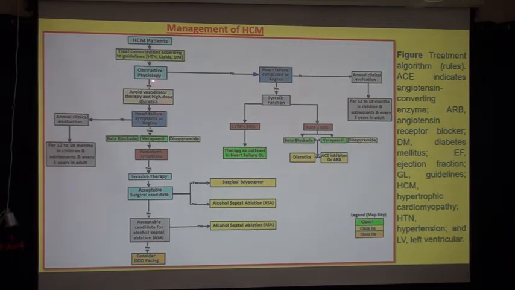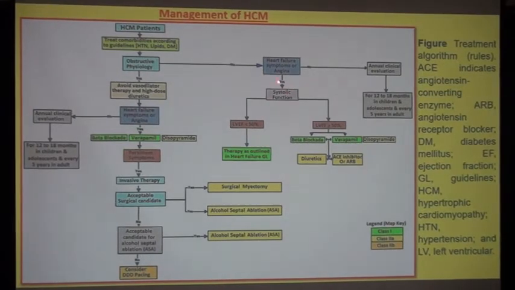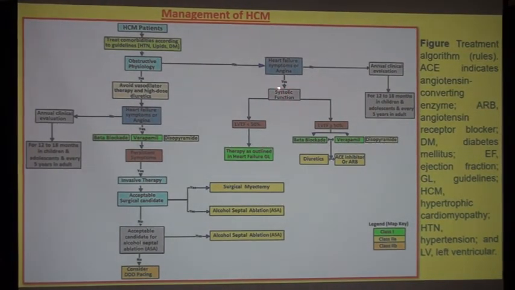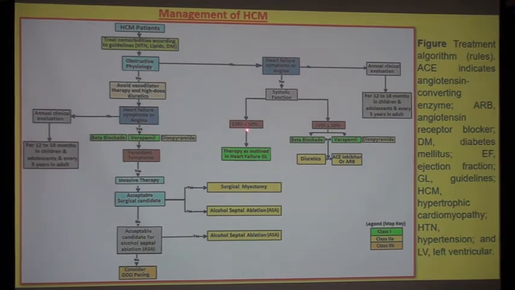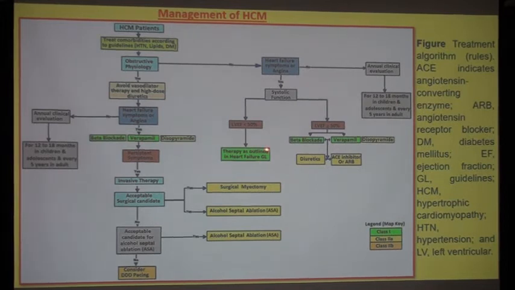Now, if you don't find obstructive physiology, then go for heart failure symptom and angina treatment. To treat heart failure symptom and angina, first assess systolic function by echo. If you find systolic function is decreased, meaning LVEF is less than 50%, then therapy as outlined in the heart failure guideline should be done. And if ejection fraction is normal, more than 50%, then beta blockers, verapamil and disopyramide should be used, and diuretics, ACE inhibitors and ARBs used cautiously.